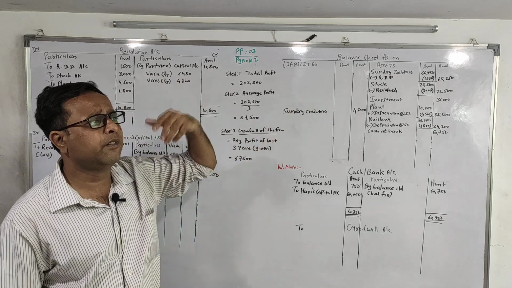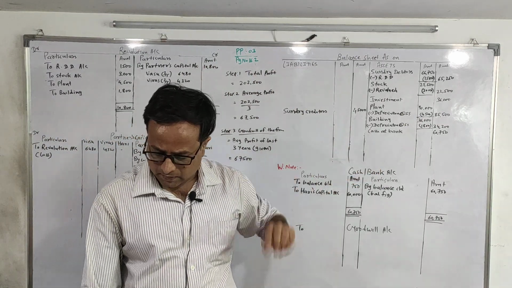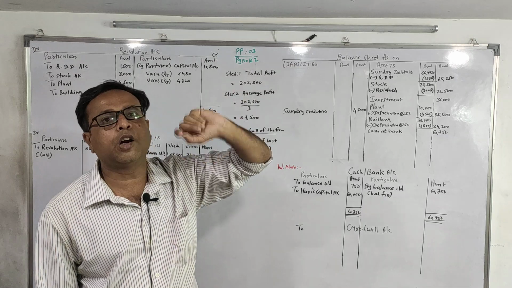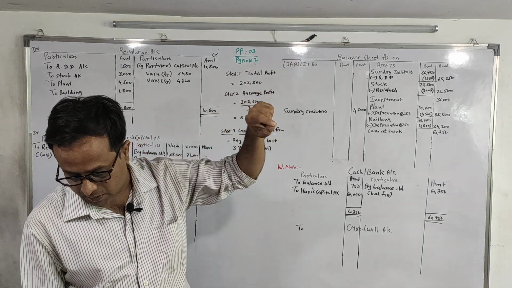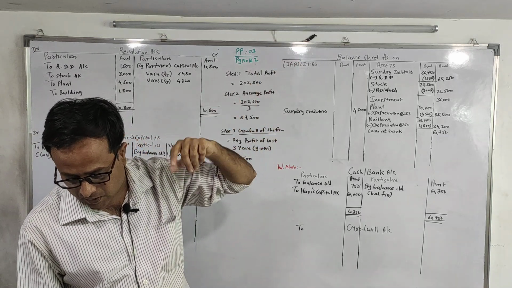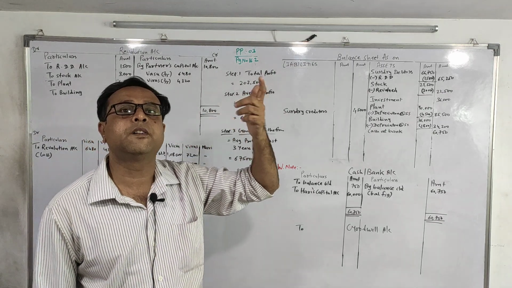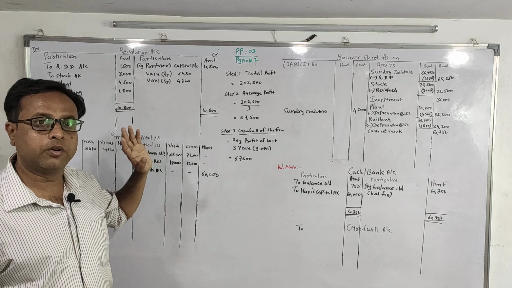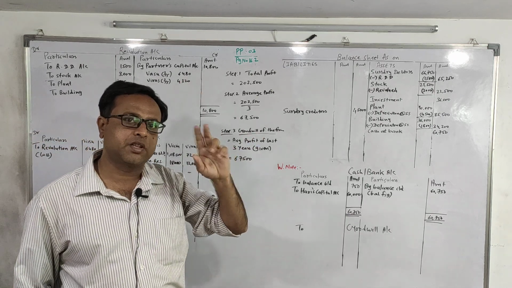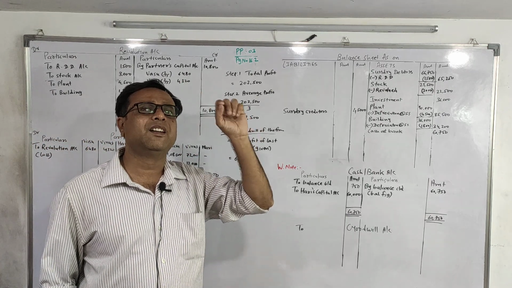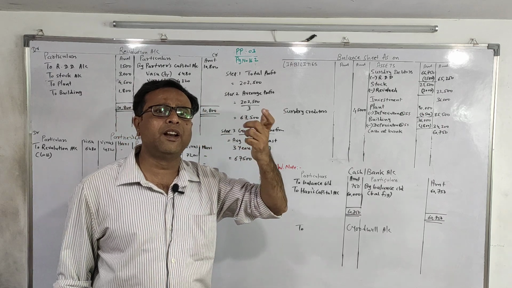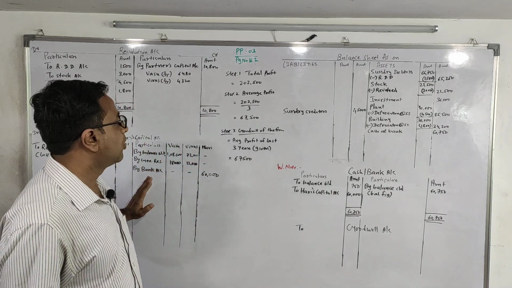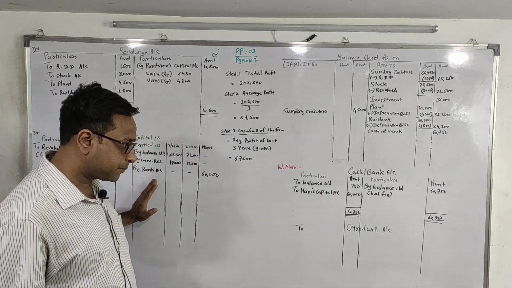Now how do we treat this goodwill? Below that they have written, Hari is unable to bring the value of goodwill in cash. It is decided to raise the goodwill in the books of account. So the first option of treatment of goodwill is out, that is goodwill brought in cash. The second option is goodwill raised. So goodwill raised, what is the journal entry? Goodwill account debit to old partners' capital.